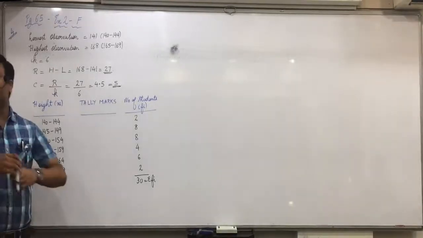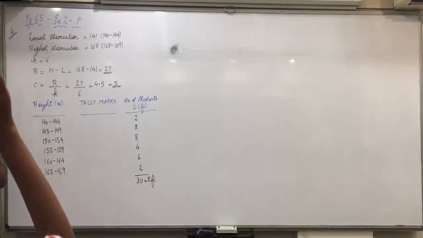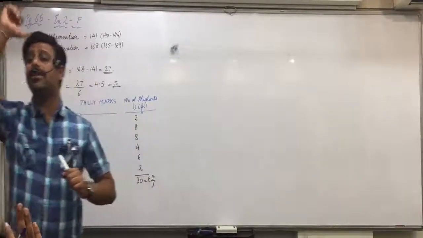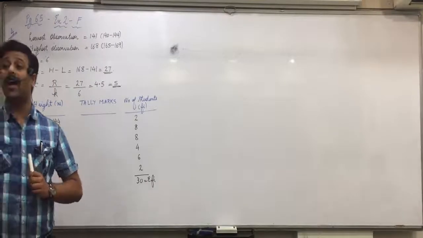Now be attentive everyone. Raise your hand: before making less than and more than, what will we have to do? Last second, what is your name? Rudra.